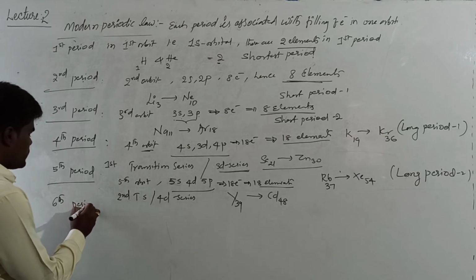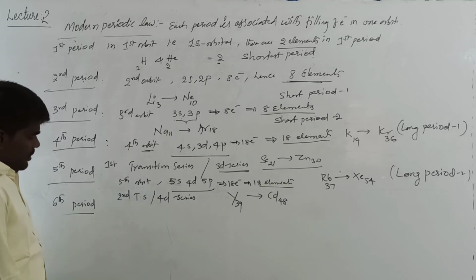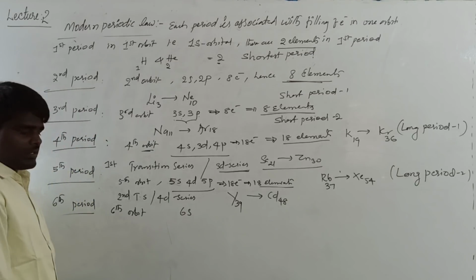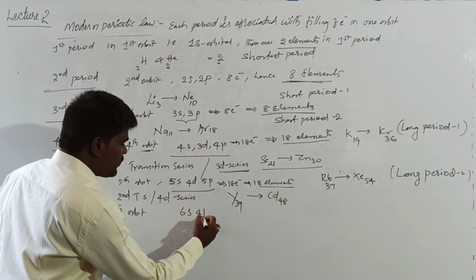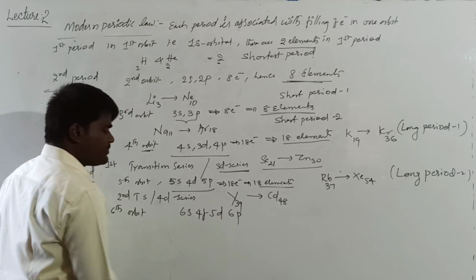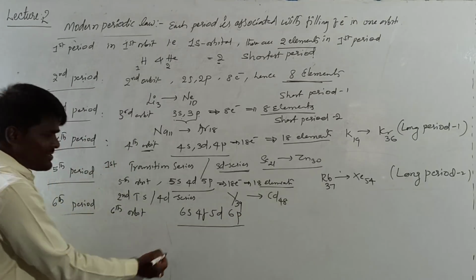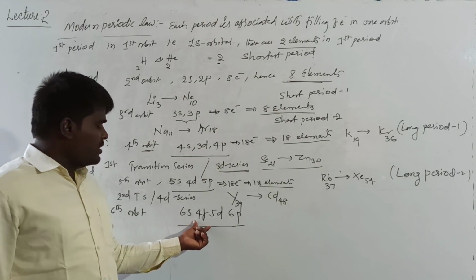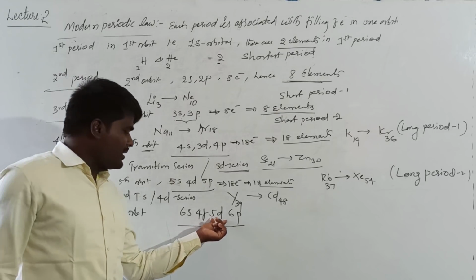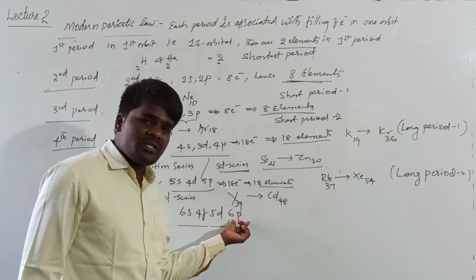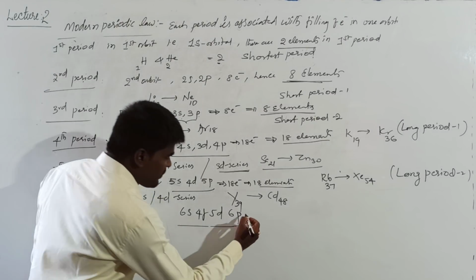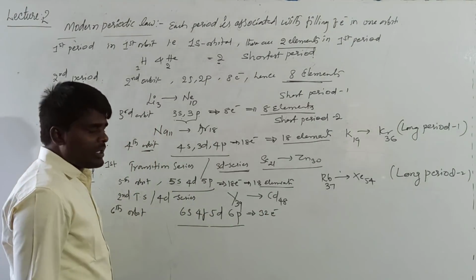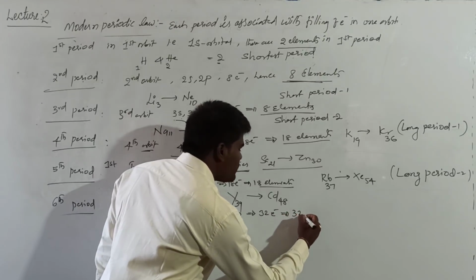Right? And what is the next period? Sixth period. Here, it is associated with filling of electrons in the sixth orbit. Then the orbitals that are going to fill are 6s, 4f, 5d, and 6p. The total number of electrons that these subshells can accommodate: the s subshell can accommodate 2, the f subshell 14, the d subshell 10, and the p subshell 6. So the total becomes 32 electrons. So 32 elements will be there.